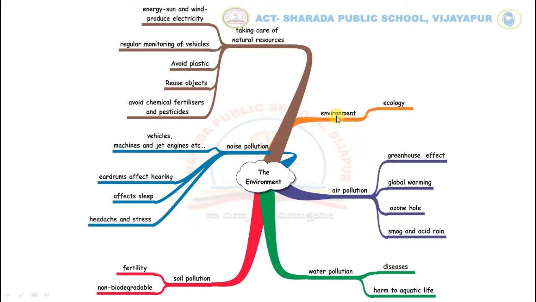First, we start with the branch to define the term the environment. Everything that surrounds and affects a living thing forms its environment. So, living things interact with each other and with the environment. The study of the relationship between living things and their environment is called ecology. Scientists who study ecology are called ecologists.